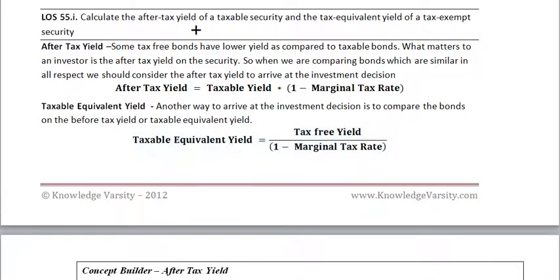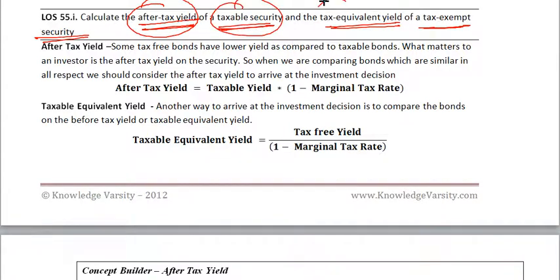They are saying that you should compute the after tax yield of a taxable security and the tax equivalent yield of a tax exempt security. So you have to compute the after tax yield of a taxable security and the tax equivalent yield of a tax exempt security. Let us see how this computation can be done.